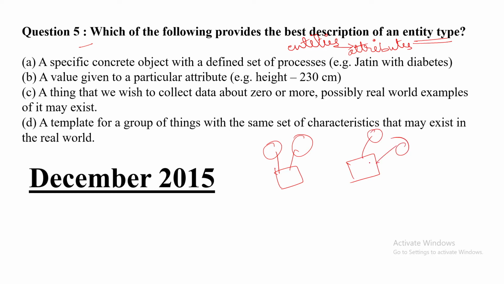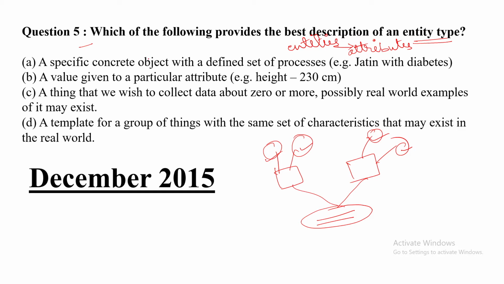If both entities have the same type of attributes, then we can say that these two entities are called entity types. So through the options, now we will check it.